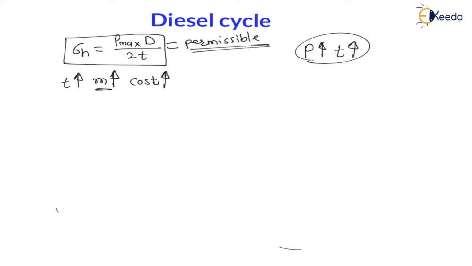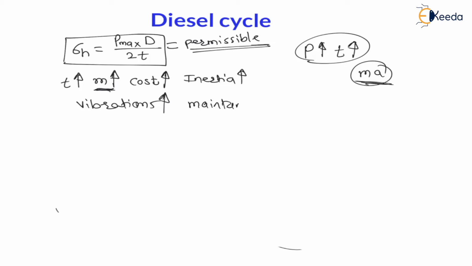Again my dear students, inertia force is nothing but mass into acceleration. And as mass is increasing, inertia is also increasing, and whenever there is more inertia, there will be more vibrations. Therefore as inertia is increasing, vibrations are increasing. So whenever vibrations are increasing, maintenance is also increasing, because of more vibration there will be more maintenance. Therefore maintenance cost is also